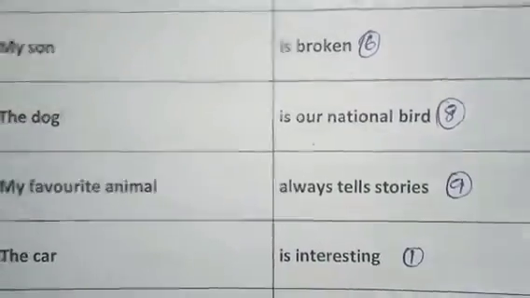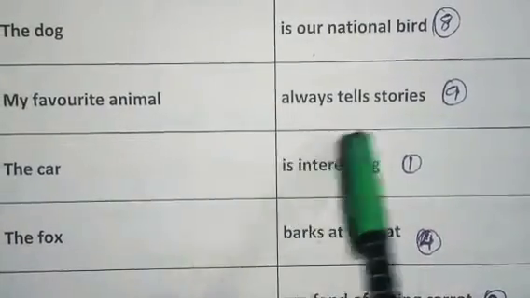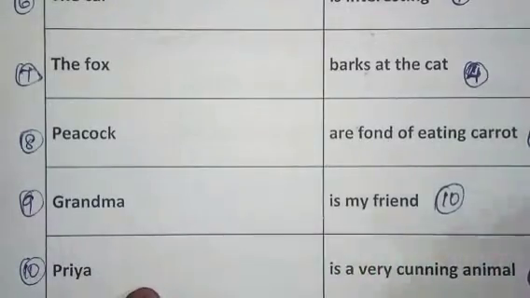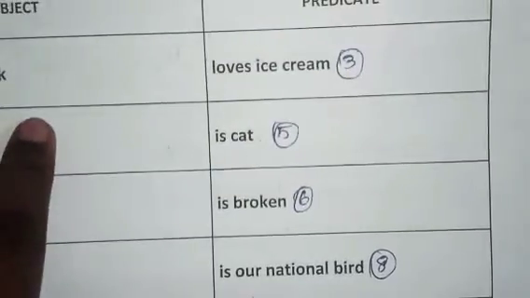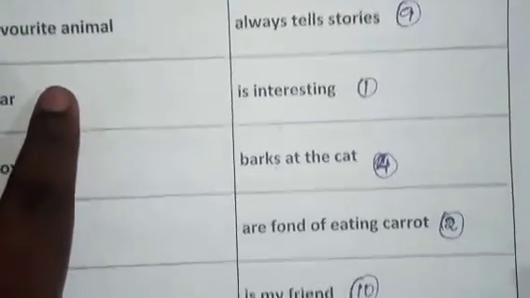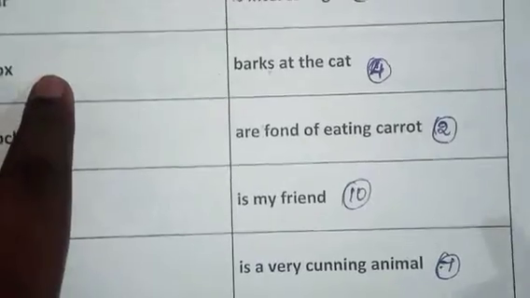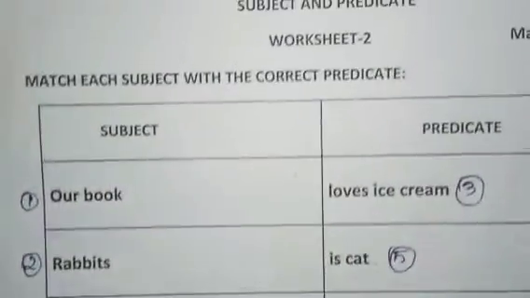Next, grandma always tells stories. Next, Priya is my friend. So the answers are 3, 5, 6, 8, 9, 1, 4, 2, 10, 7. So these are the match the following answers for worksheet number 2.